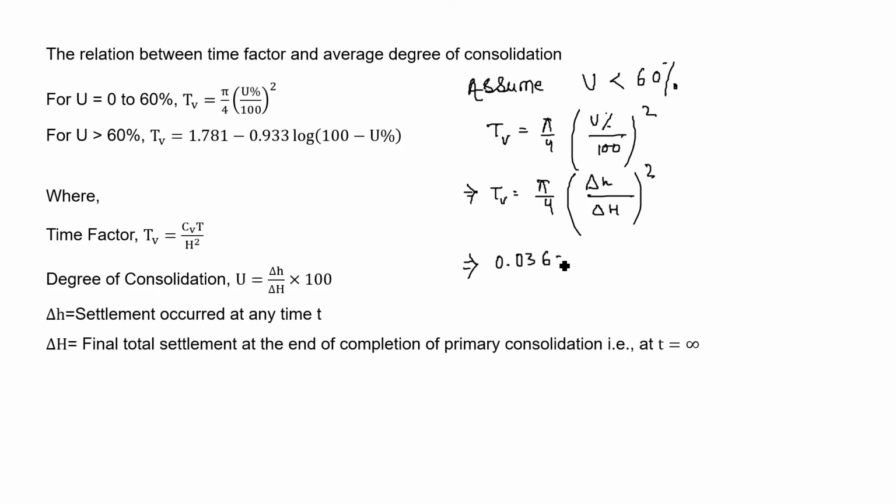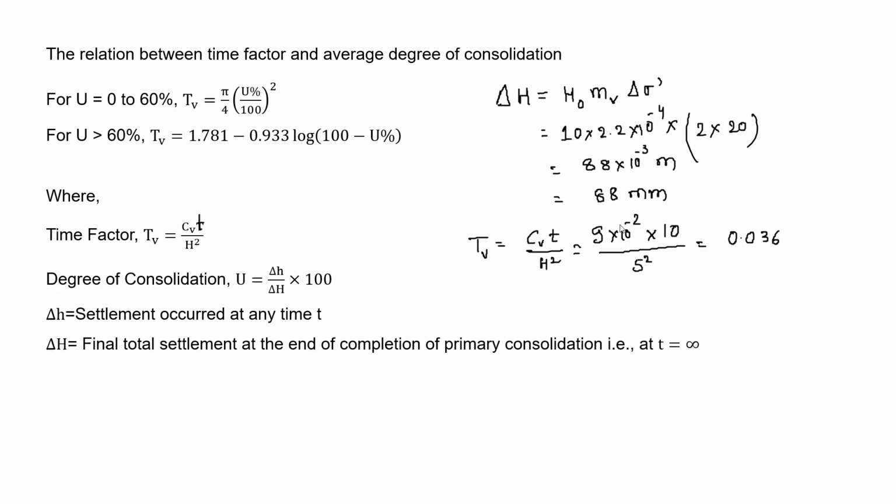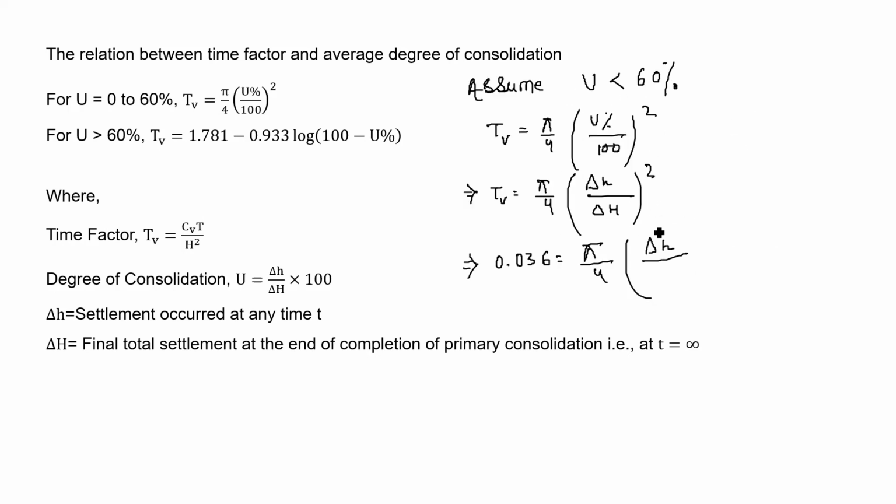0.036 is equal to pi by 4 into del h divided by del capital H, whole square. So del capital H is the total settlement, which we just calculated as 88 mm. Now after calculation of this equation, we will get del h as 18.84 mm. Now this is our answer, but we need to cross check whether our assumption is right or not.